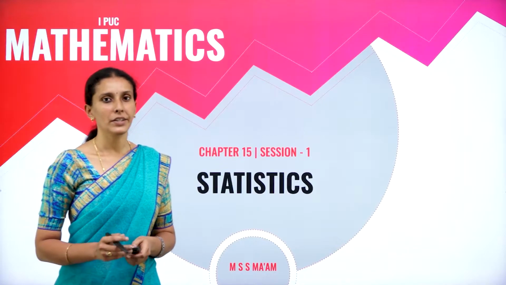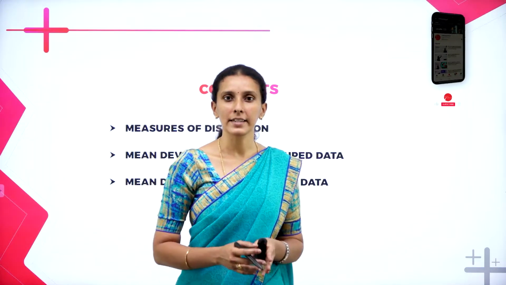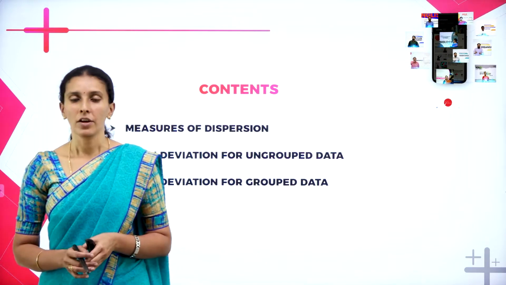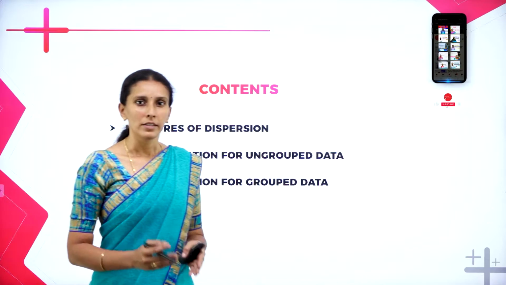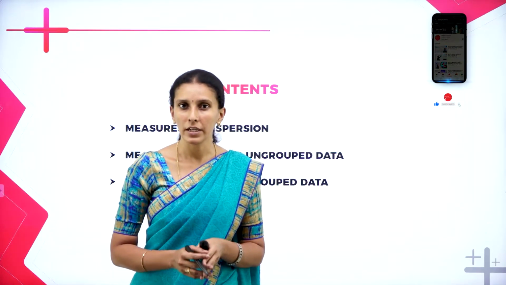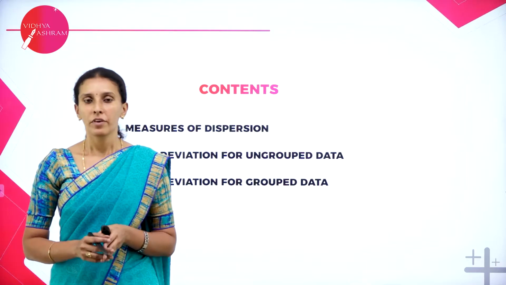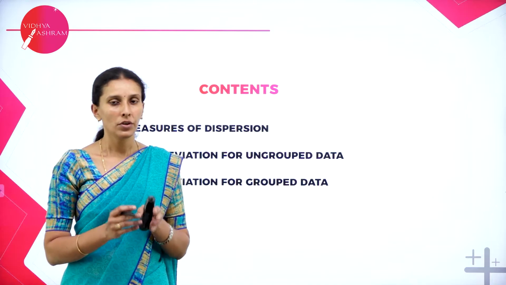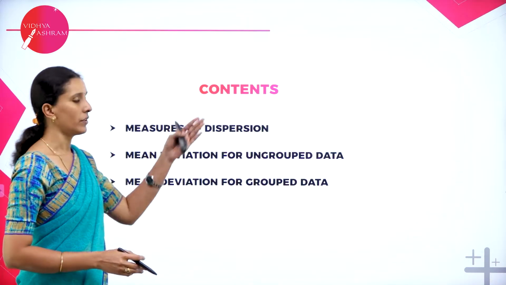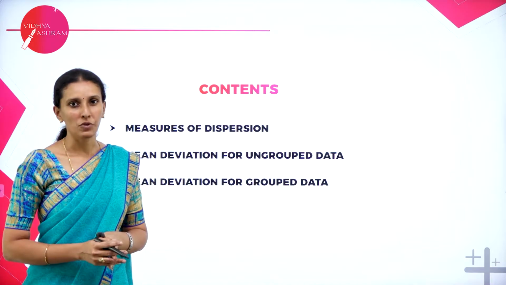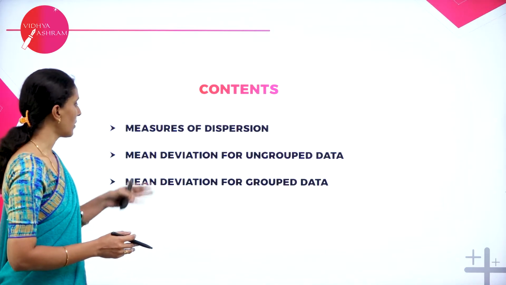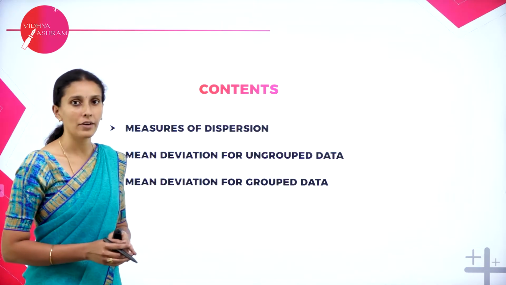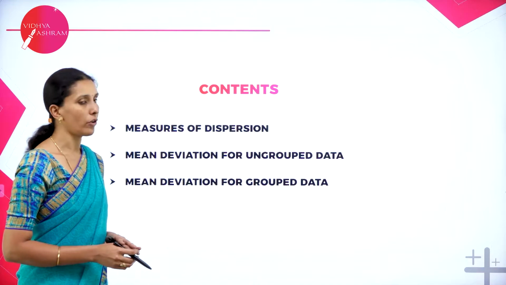So previously you have known about statistics. Statistics is nothing but the collection and analysis of any data. You have also learnt central tendencies like mean, median and mode in your secondary classes. From class 11, you are going to study the measures of dispersion. We have 4 types of measures of dispersion, and mainly in today's session we are concentrating on learning mean deviation for an ungrouped data and mean deviation for a grouped data.